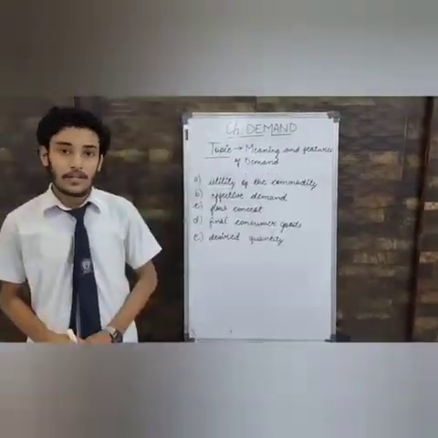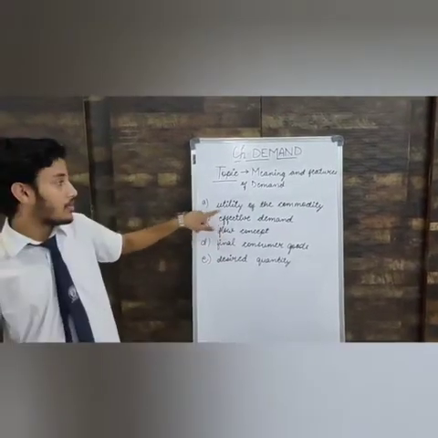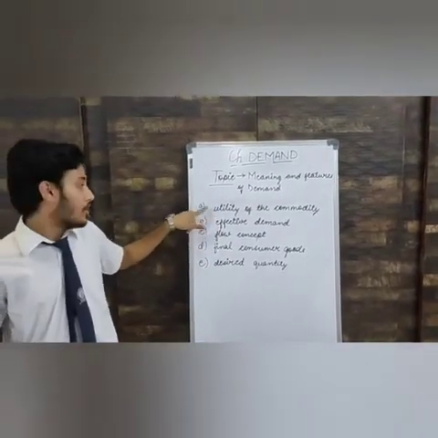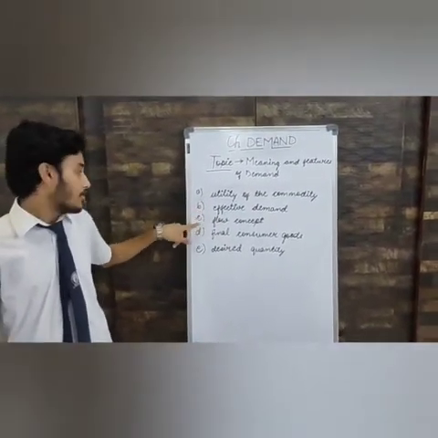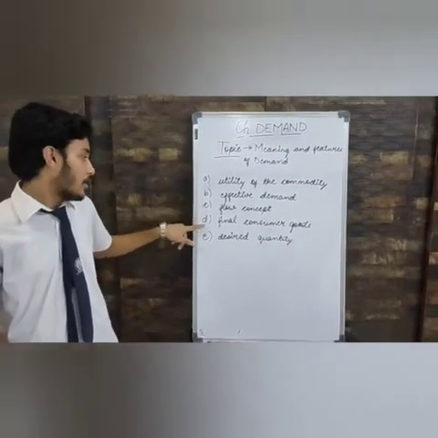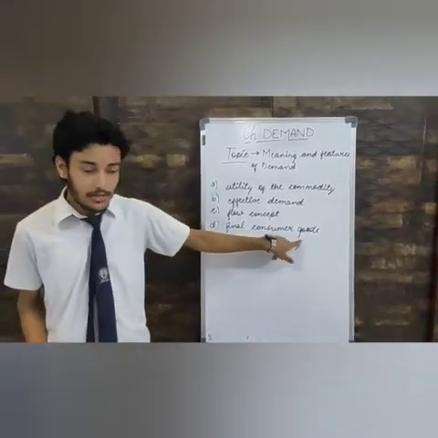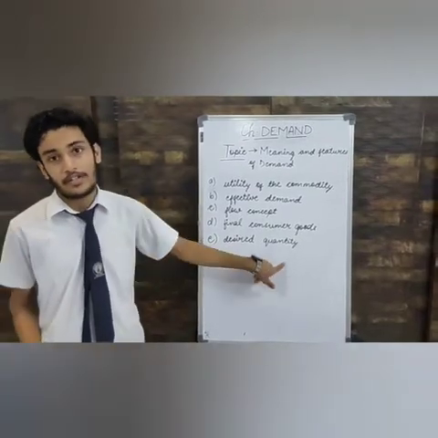There are 5 features of demand. Number 1, utility of the commodity. Number 2, effective demand. Number 3, flow concept. Number 4, final consumer goods. And number 5, desired quantity.